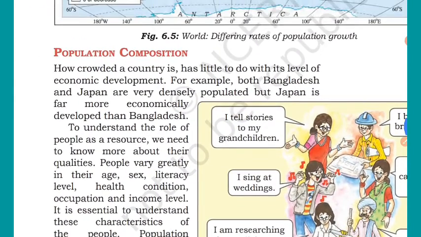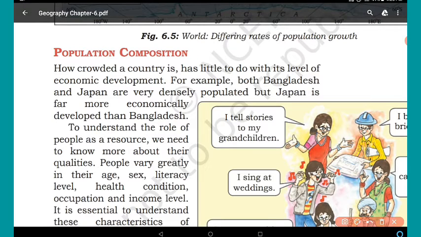Now what is population composition? I will discuss population composition. How crowded a country is has little to do with its level of economic development. For example, both Bangladesh and Japan are very densely populated, but Japan is far more economically developed than Bangladesh. To understand the role of people as a resource, we need to know more about their qualities. Why is Bangladesh less developed than Japan? Because in Japan, human resources are more developed, right?